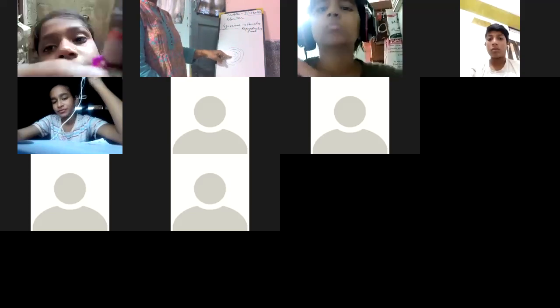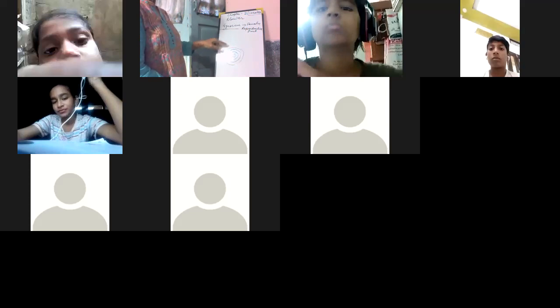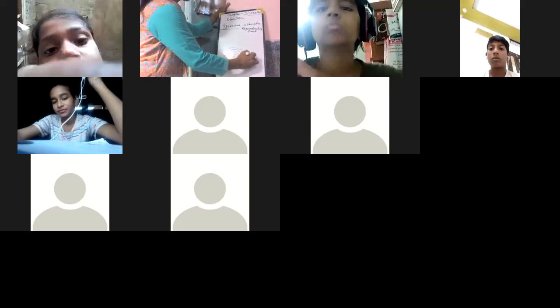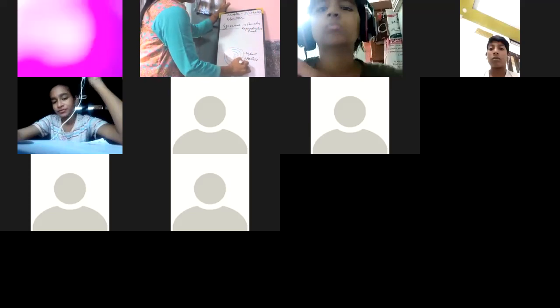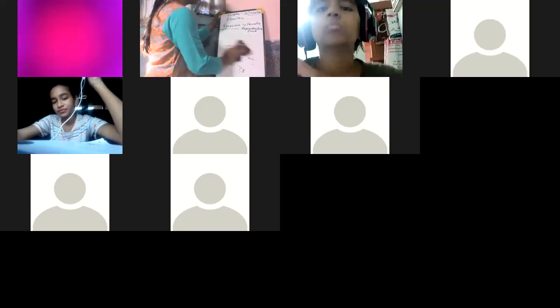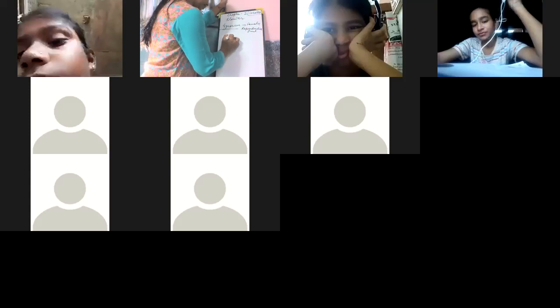First is sepal, then petal, androecium, and gynoecium. This is the four layers of different parts of a flower. Here is gynoecium. Have a look at gynoecium.